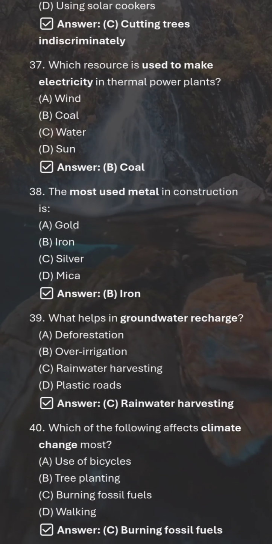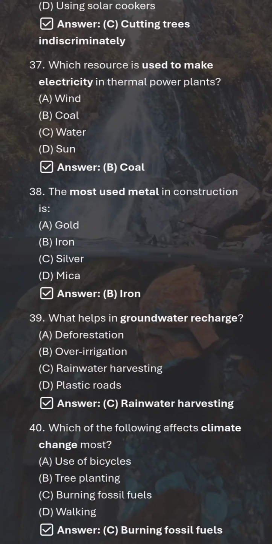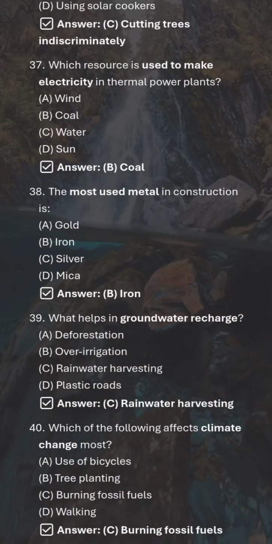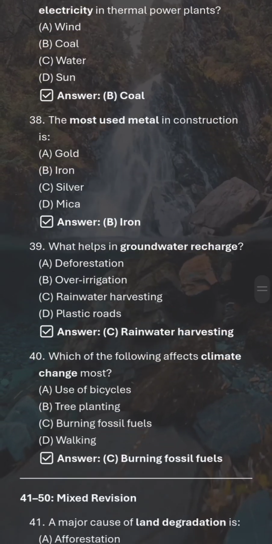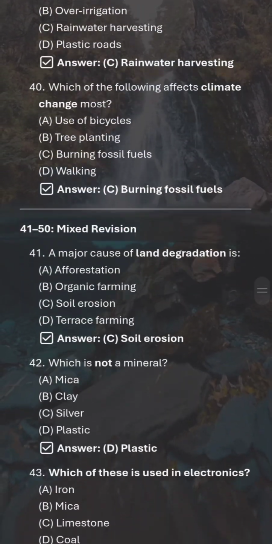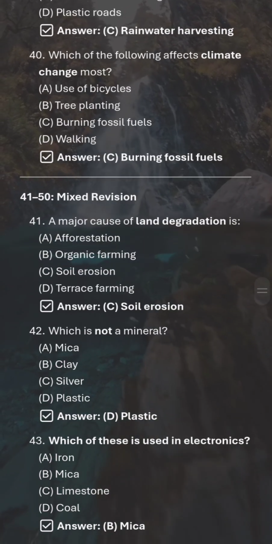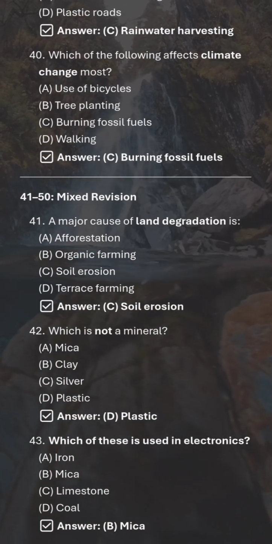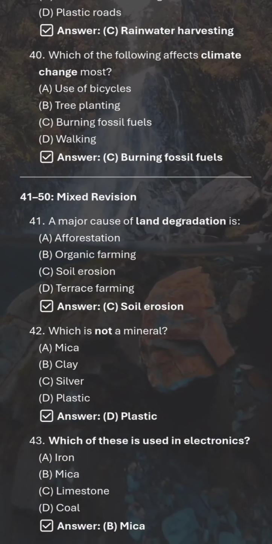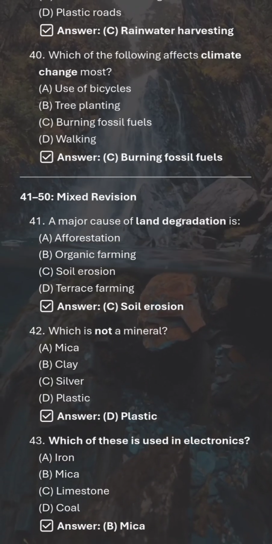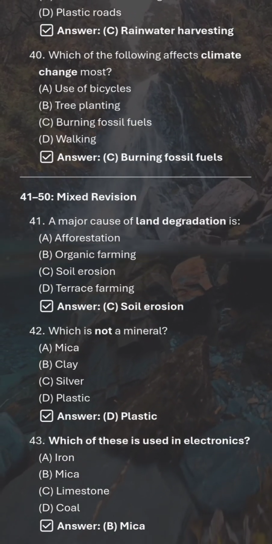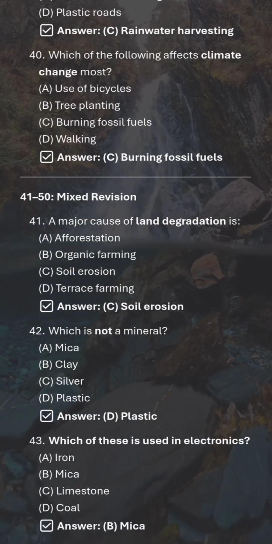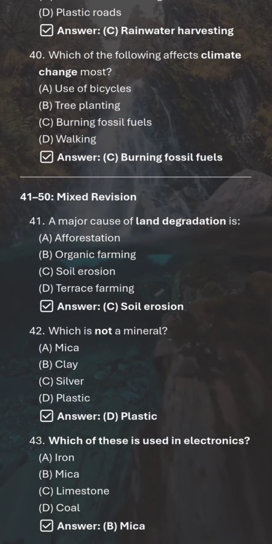What helps in groundwater recharge? Rainwater harvesting. Which of the following affects climate change most? Burning fossil fuels. A major cause of land degradation is soil erosion.